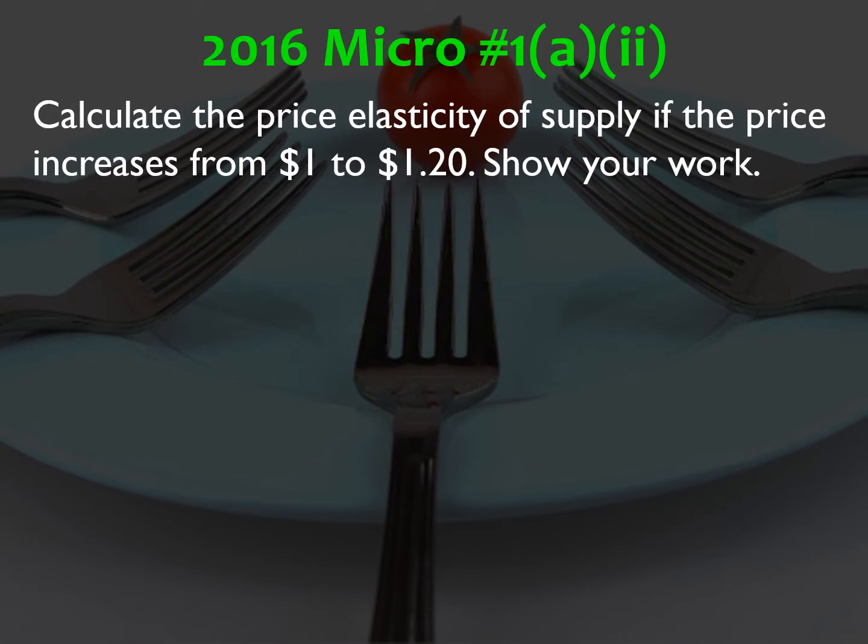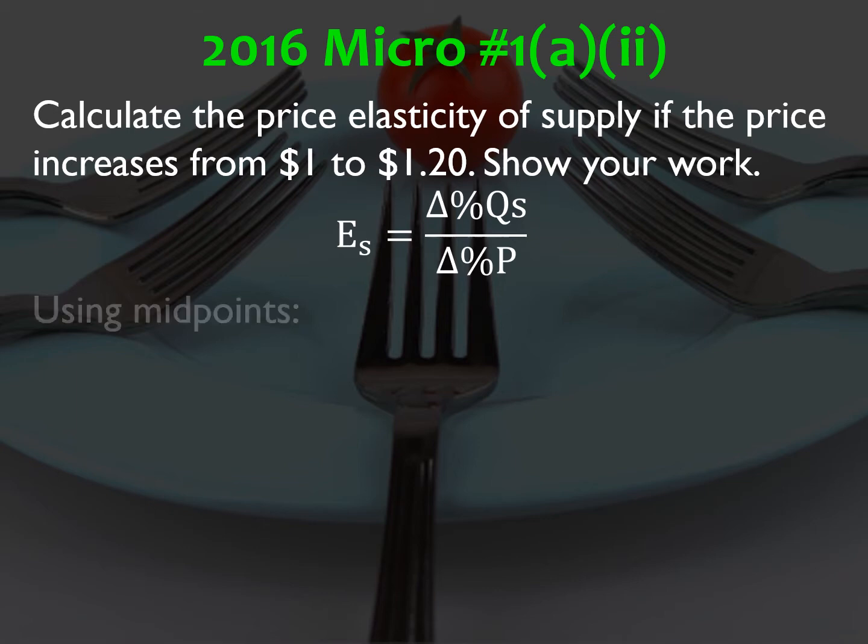Part A2, calculate the price elasticity of supply if the price increases from $1 to $1.20. Show your work. So there are a couple ways to do this. The general formula for the elasticity of supply is the percentage change of the quantity supplied divided by the percentage change in price. Now, how you calculate that percentage can be done several ways. First, we can use the midpoints, which is the more precise way.